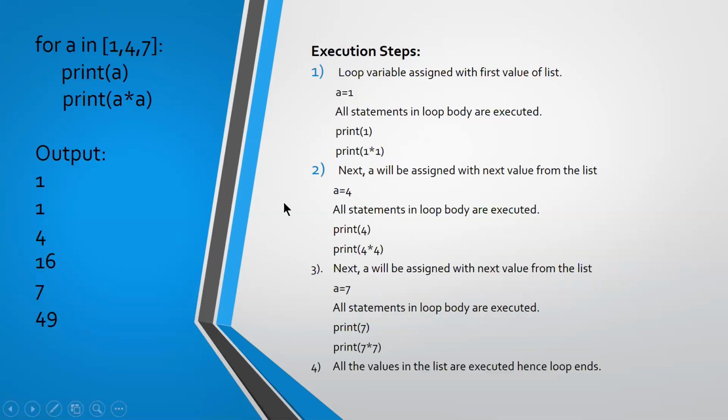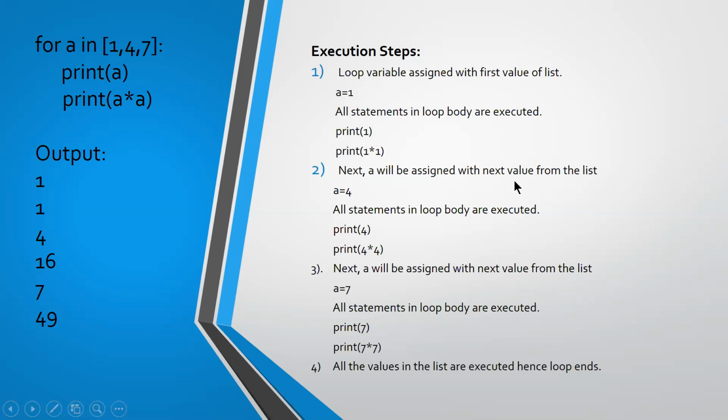Whatever I have explained is shown here in a step-by-step manner. For a in 1, 4, 7, print a comma a star a. First, the loop variable is assigned the first value of the list, so a is equal to 1. All statements in the body of the loop are executed: print 1 and print 1 star 1. So it will print the value 1 and in the next line it will print 1.